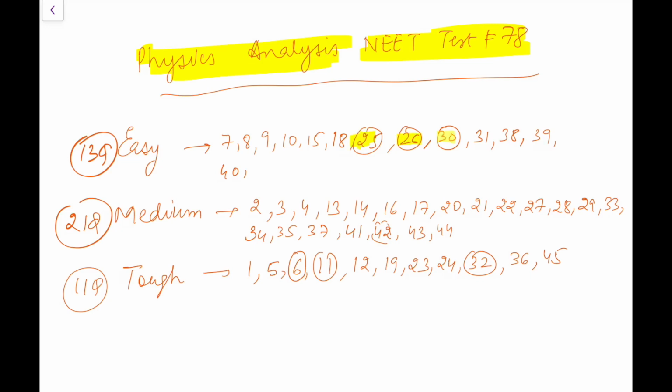You can see these circles 1, 2, 3, this even fourth one also, fifth, sixth, 7 questions have errors, or you can say some printing mistakes or something like that. Plus the paper overall is not easy. I have regarded 11 as tough, 13 as easy, and 21 as medium. So because of the errors, the printing mistakes, and the toughness level, I'll advise, if you have not attempted it and you are not very good in physics, skip this test. There's no harm in skipping a single test.